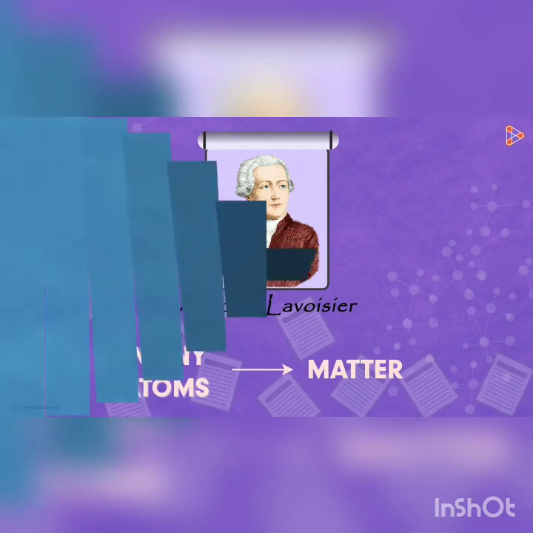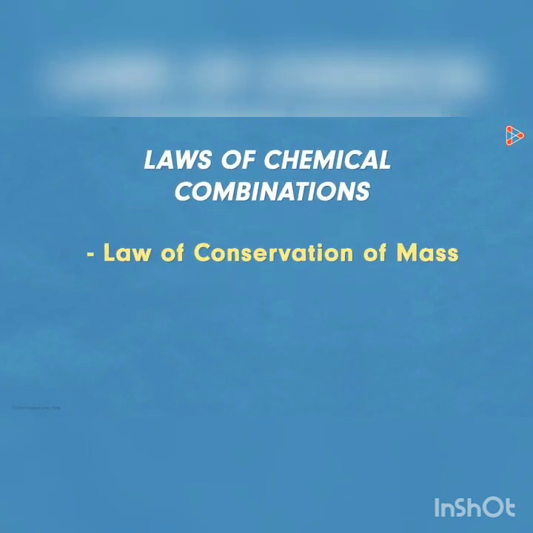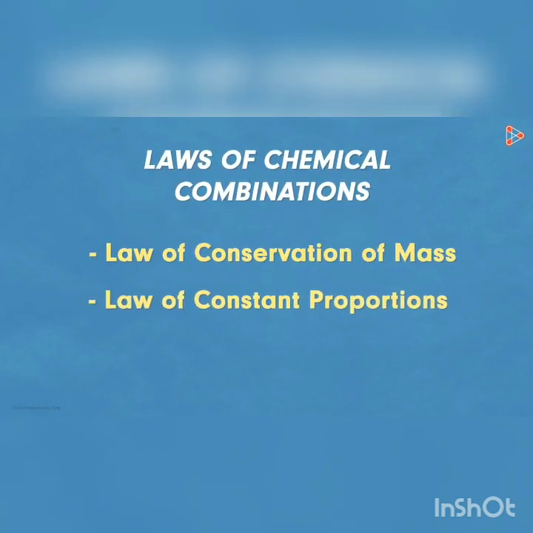After remarkable observations and ideologies, we could get the two major laws of chemical combinations. The two laws are the law of conservation of mass and the law of constant proportions. Let us understand each law in detail. Let's take a simple example.